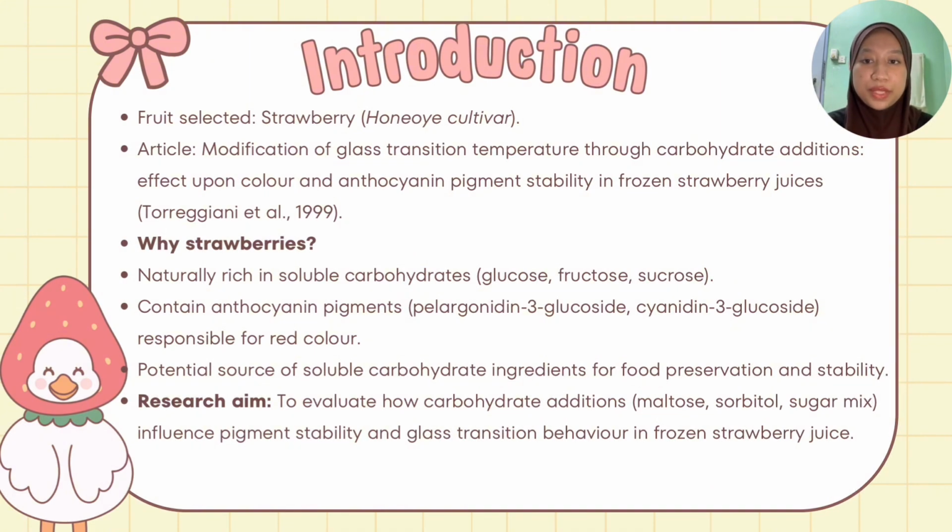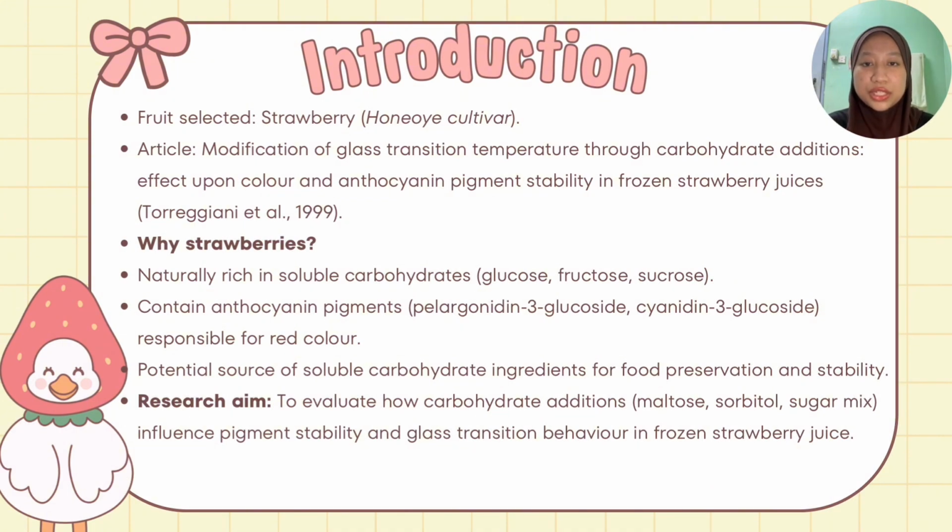Today I will be presenting on the topic of modification of glass transition temperature through carbohydrate additions, effect upon color and anthocyanin pigment stability in frozen strawberry juices, a study conducted by Torrigiani et al. in 1999. The fruit I selected is the strawberry, specifically the Honeoye cultivar. Strawberries are not only popular for their taste and bright red color, but they are also naturally rich in soluble carbohydrates such as glucose, fructose, and sucrose. These sugars make strawberries a potential source of carbohydrate ingredients in food processing.